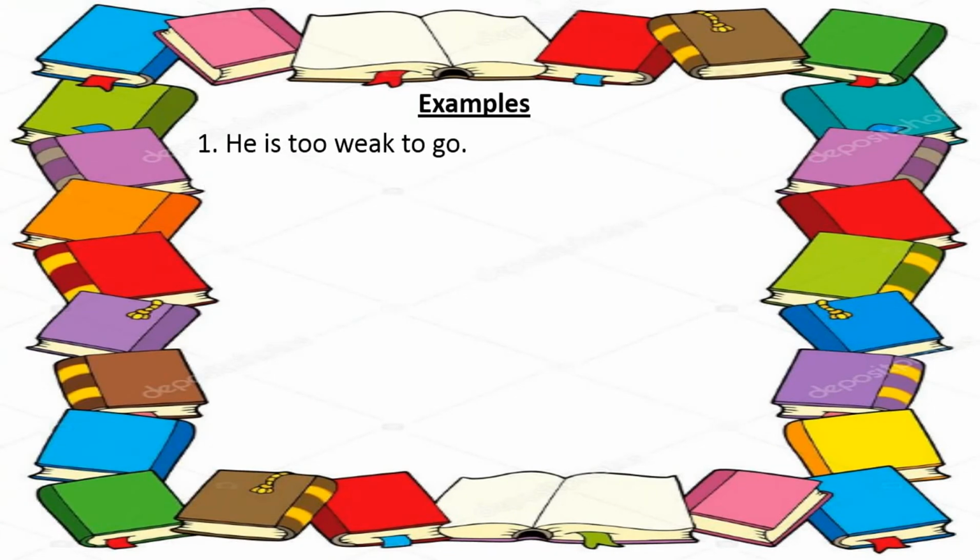He is too weak to go. From the structure, firstly we write the subject he, then the verb is. Write so instead of too. He is so weak that, then write the first subject again: he is so weak that he cannot go. It is present tense, that is why we write cannot. The answer is: he is so weak that he cannot go.